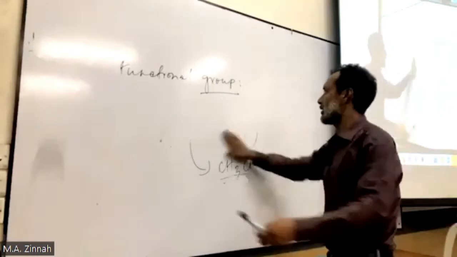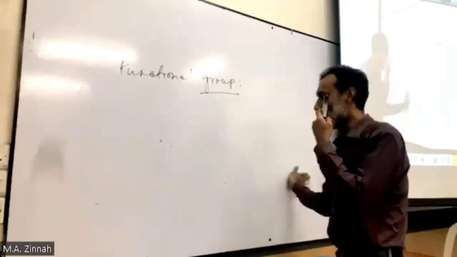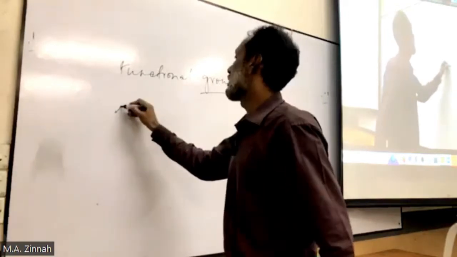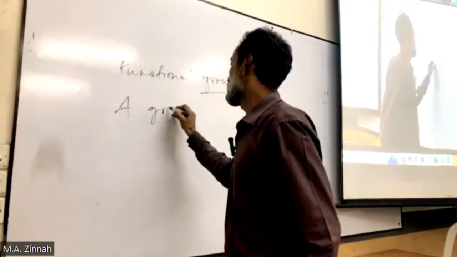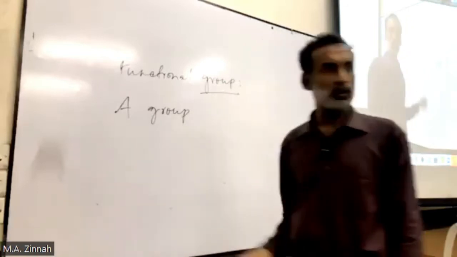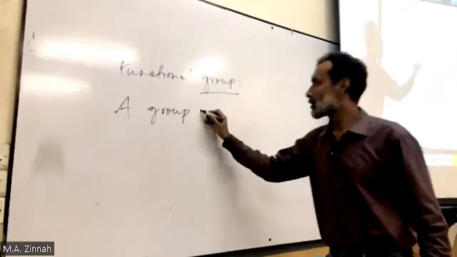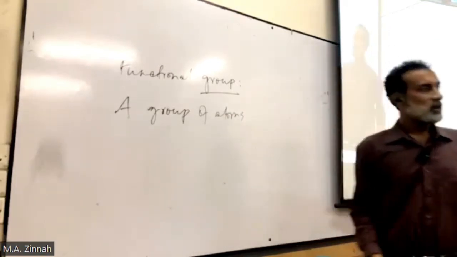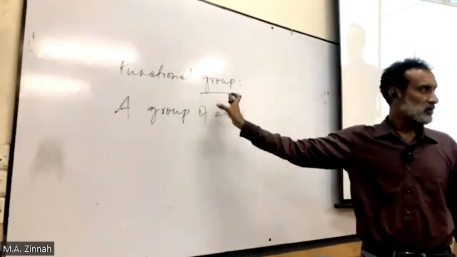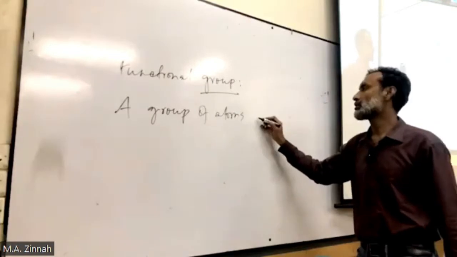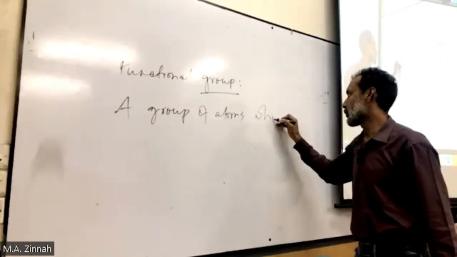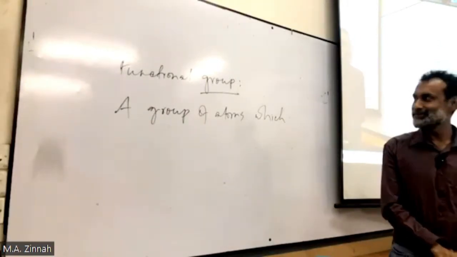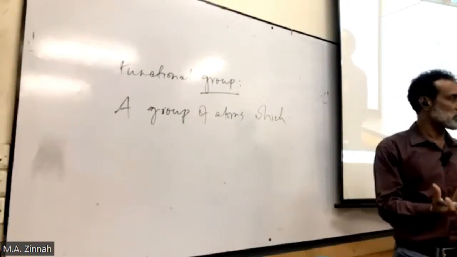We say it's a group of atoms. I write here, a group of, because this is a group. Group of what? Group of atoms. Okay, one part is finished. Which reacts with other substances, right?